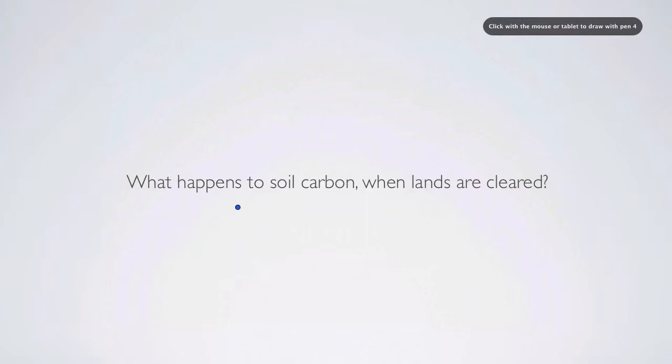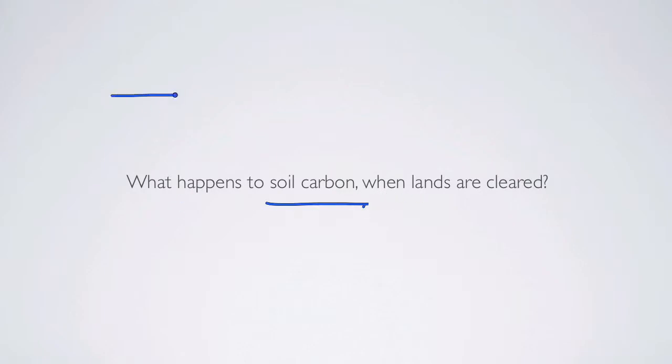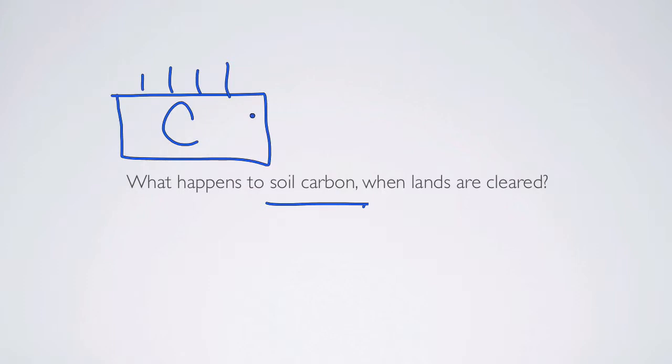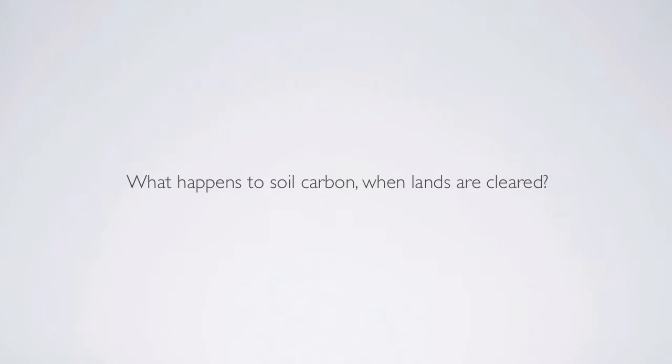One of the focal questions, when we think about carbon and decomposition, is what happens to soil carbon when lands are cleared. So we'll talk about how soils have a large pool of carbon in them. And when we alter the vegetation above those soils, if they release carbon into the atmosphere, we've lost a giant sink for carbon. And understanding what happens to that soil carbon is an important question that causes us to understand decomposition better.